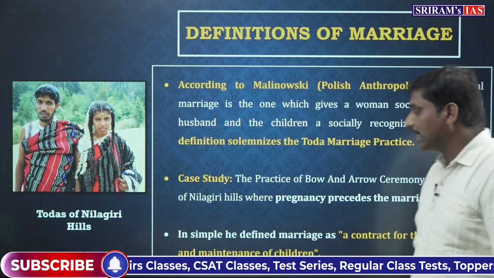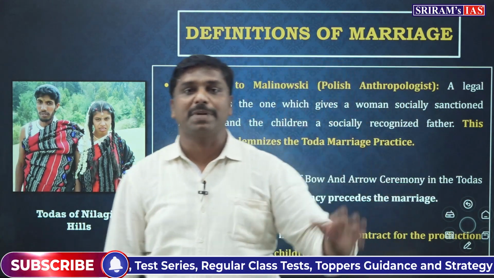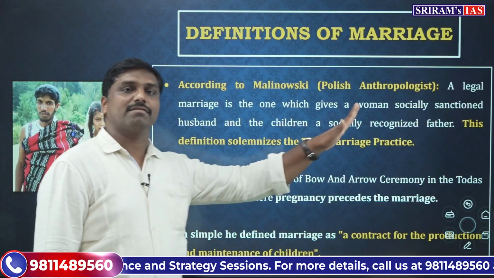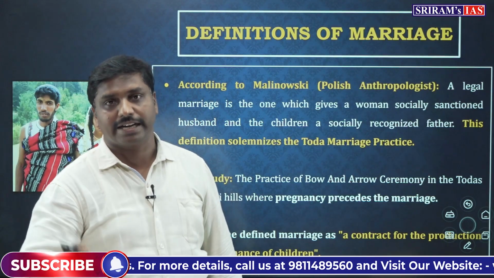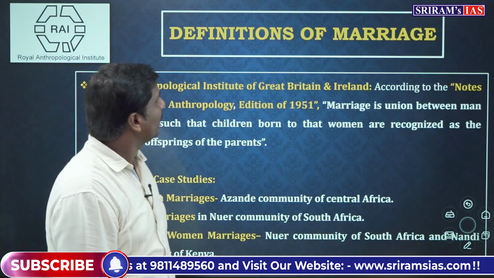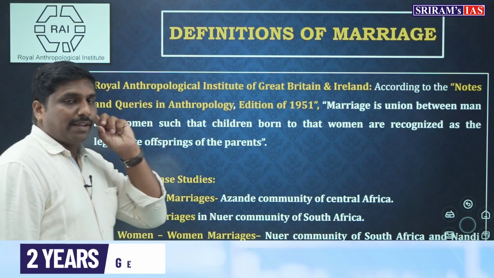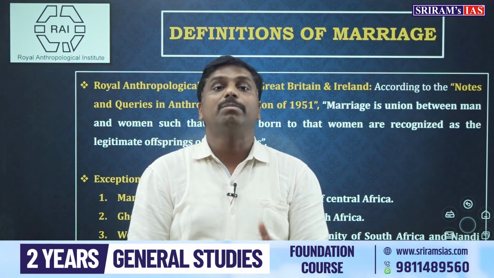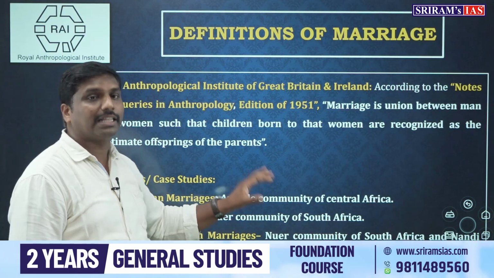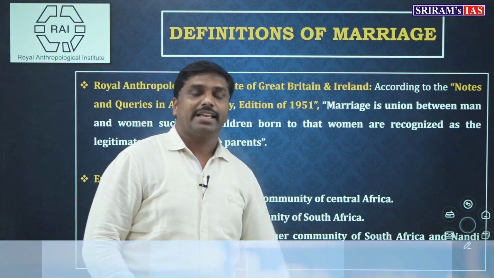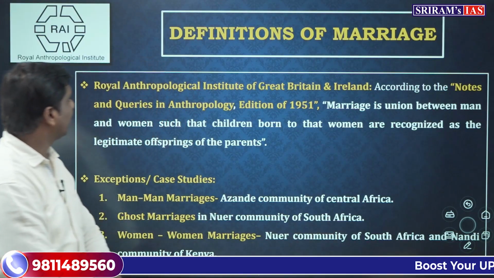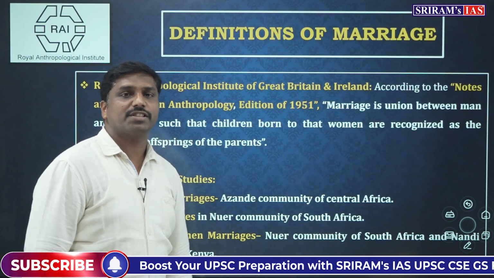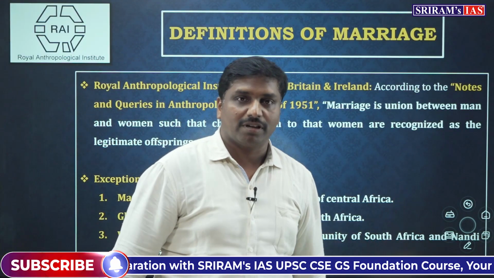In simple terms, he defined marriage as a contract for the procreation and maintenance of children. That is what he gave from the Western ideological point of view. Now, if you look at other definitions, we need some authentic or credible definition that you can use in any of your answers. That is the definition given by the Royal Anthropological Institute of Great Britain and Ireland, one such long-standing organization.